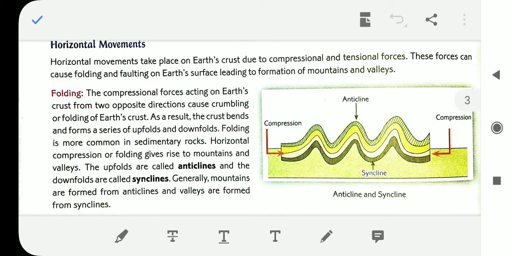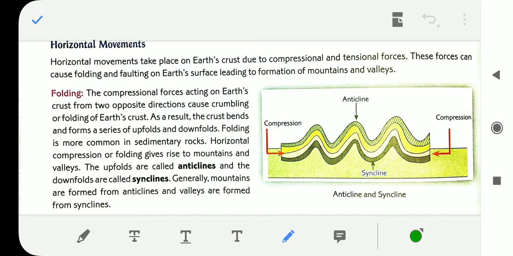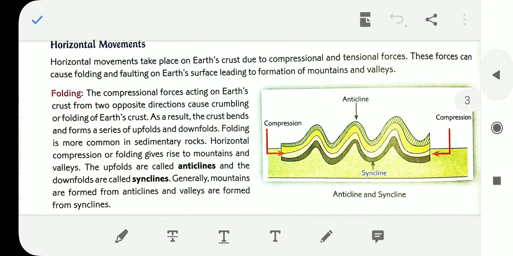The upfolds are called anticlines. These are the upfolds, and these are known as anticlines. And these are the downfolds. These are known as the synclines. Generally, mountains are formed from anticlines.